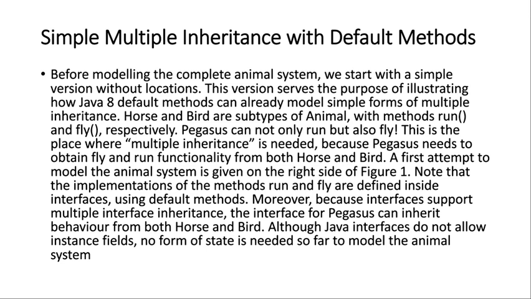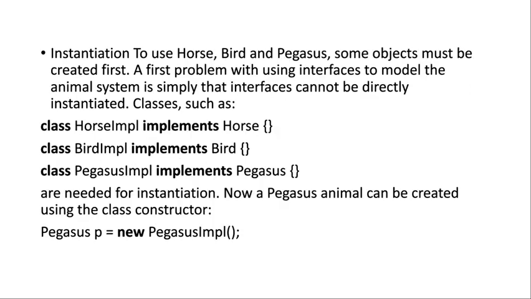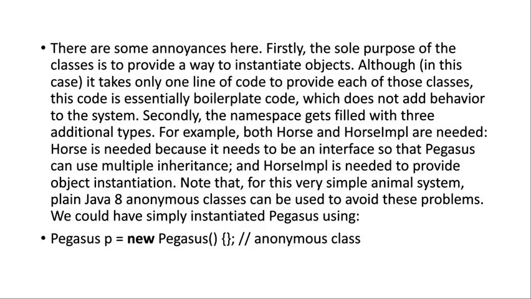The first step to model the animal system is given on the right side of the figure. Note that the implementations of the methods run and fly are defined inside the interface using default methods. Moreover, because interfaces support multiple inheritance, the interface of Pegasus can inherit behavior from both horse and bird. Although Java interfaces do not allow instance fields, no form of state is needed so far to model the animal system. There are some annoyances here.